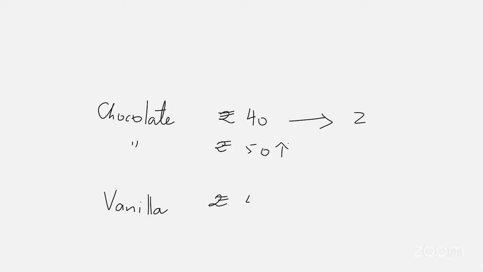So now what you will do? At rupees 50 you will not buy here, but you will buy here. You will buy two vanilla ice cream now instead of two chocolate ice cream.